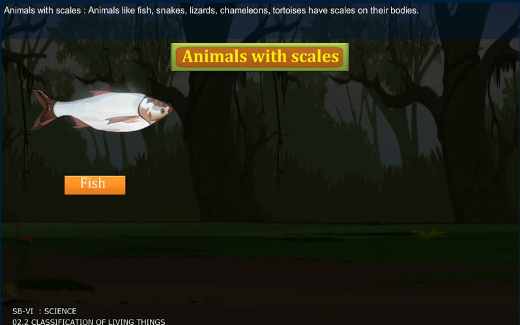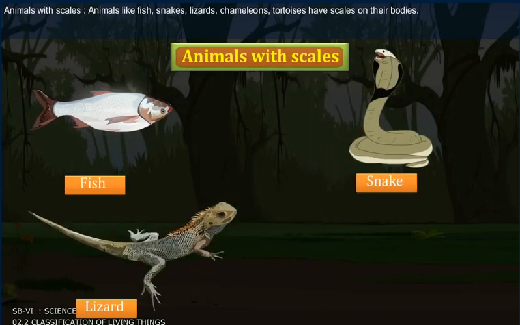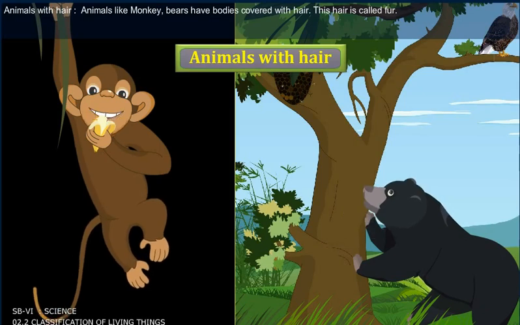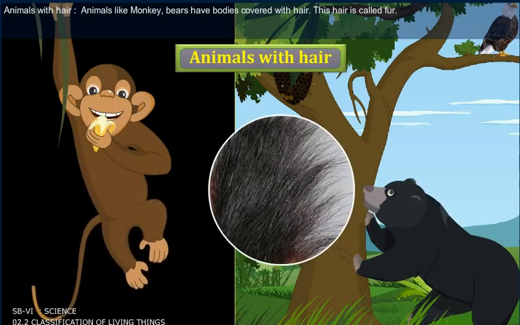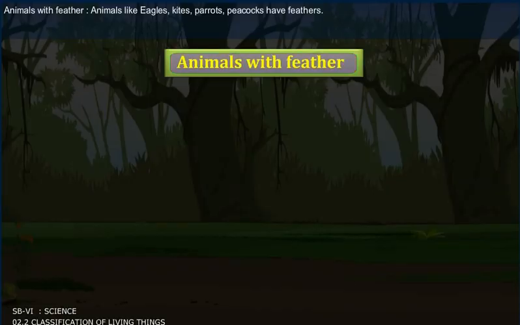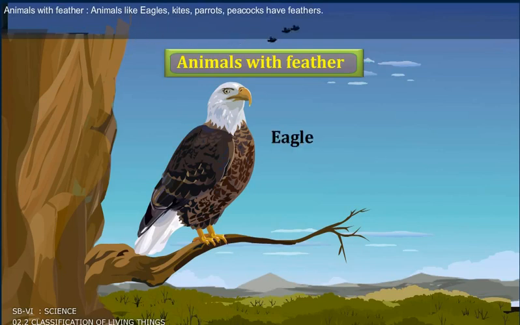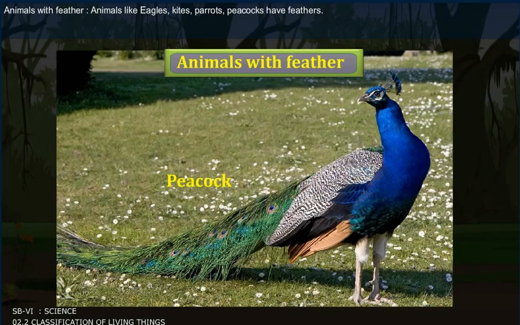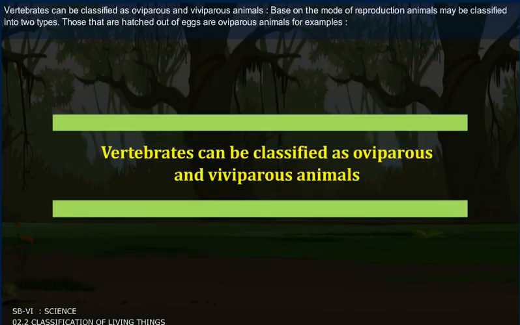Animals with scales. Animals like fish, snakes, lizards, chameleons, tortoise have scales on the body. Animals with hair. Animals like monkey, bears have bodies covered with hair. This hair is called the fur. Animals with feathers. Animals like eagles, kites, parrots, peacocks have feathers.